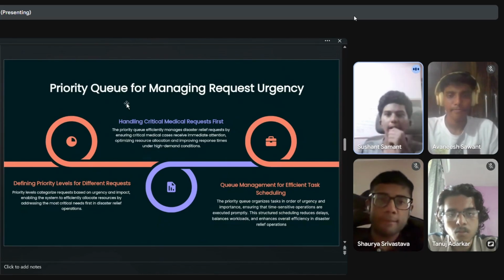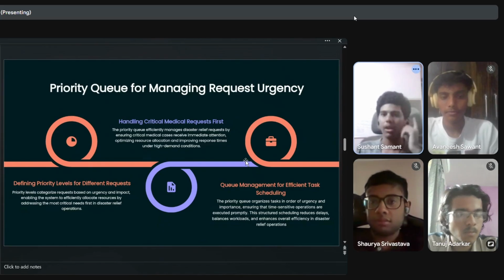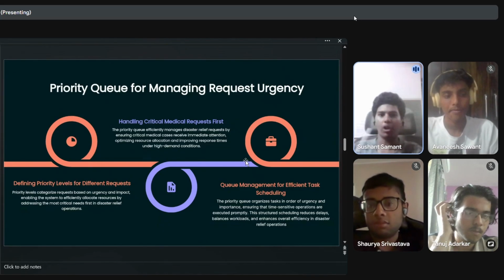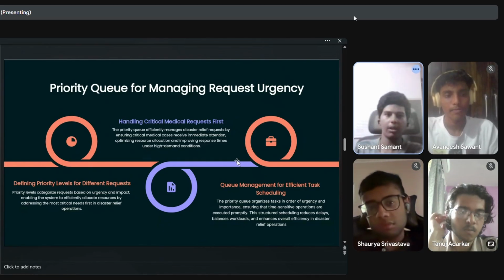Other than that, we have queue management for efficient scheduling. It organizes tasks in order of urgency and importance, ensuring that time-sensitive operations are executed promptly.